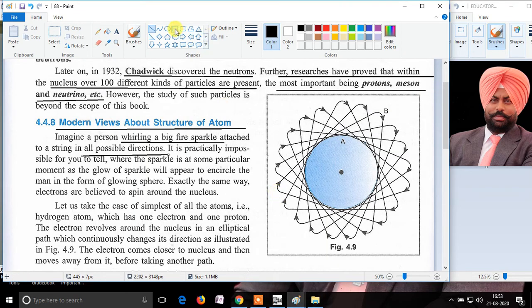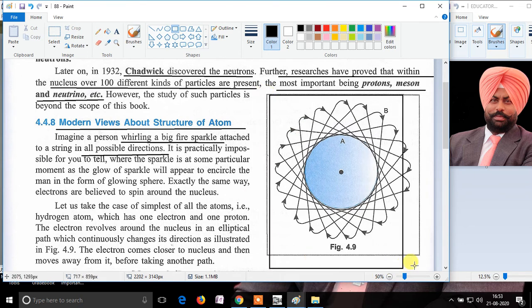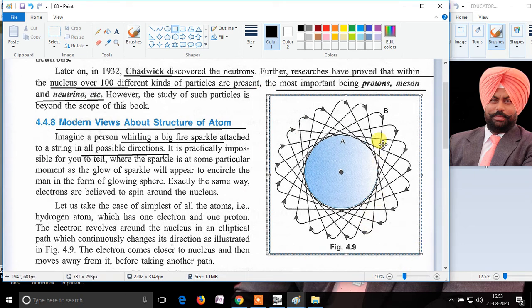The same diagram is given in the book also. Here it is explained how the electrons revolve around this nucleus in the elliptical path, which continuously changes its direction as illustrated in the slide you have seen right now, and it is the same as given in figure number 4.9 of your book.